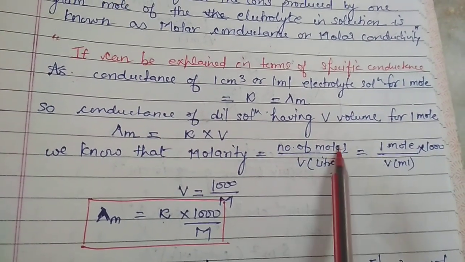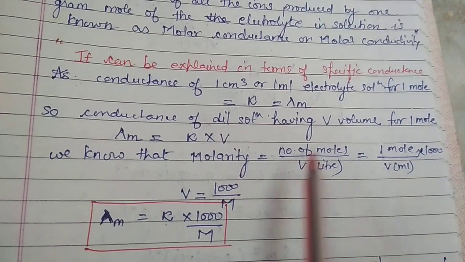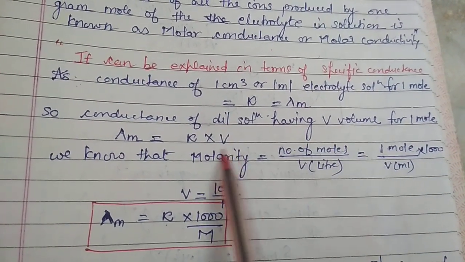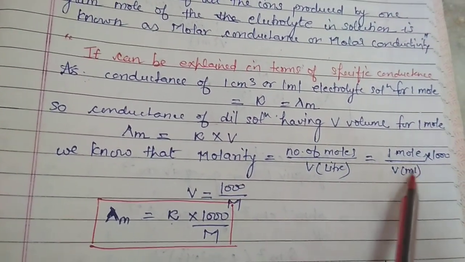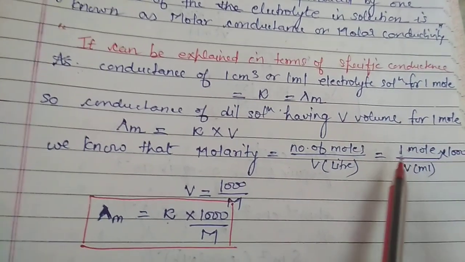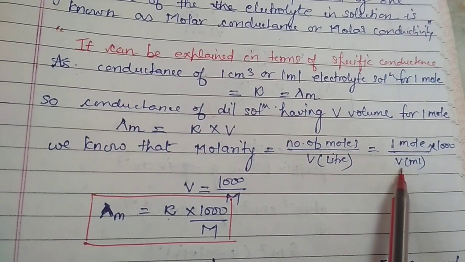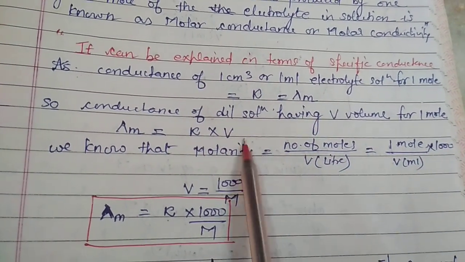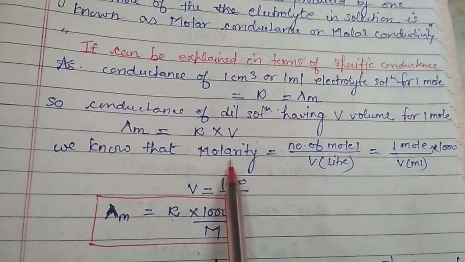So the number of moles, in the case we have taken 1 mole, we can place the value as 1 here, and what we are to take, we are to take in ml. That's why when we convert the volume in ml, we have to divide this volume by 1000. That's why we may write 1000 upon V. With the help of this, we can calculate the volume in ml. So V ml would be equal to 1000 upon capital M.